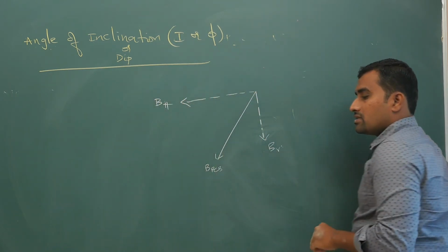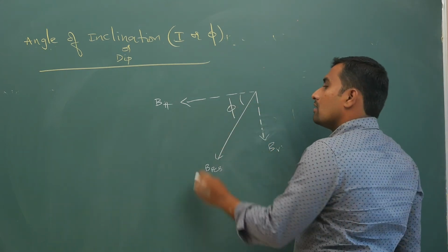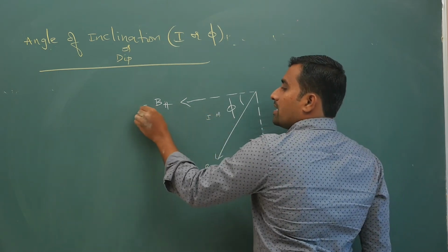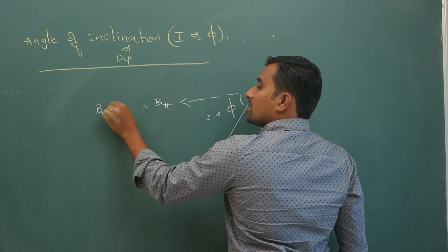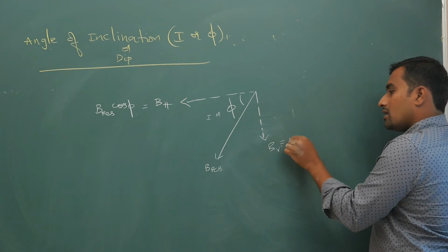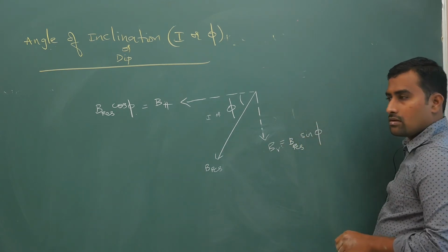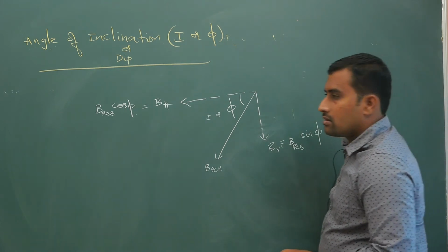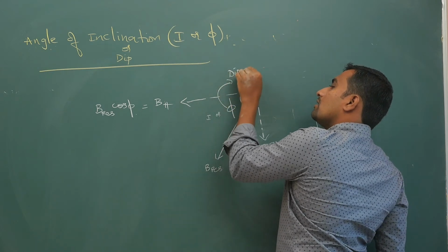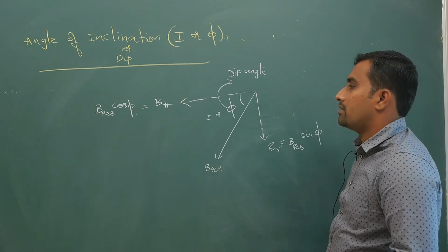This is your BH, the horizontal component of Earth's magnetic field. This is your phi or I. Your BH is B resultant cos phi, BV is B resultant sin phi. Just simple vectors. This phi is your dip angle, given by the dip circle. This is at some general point.